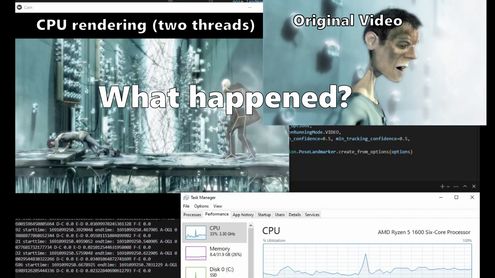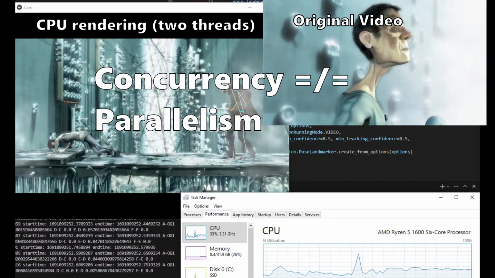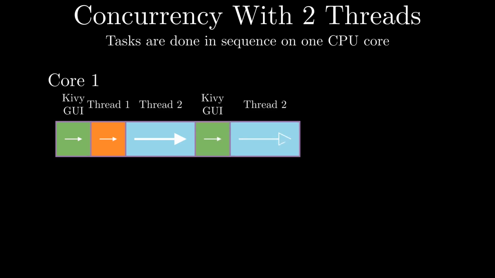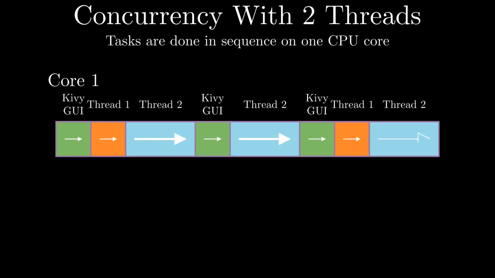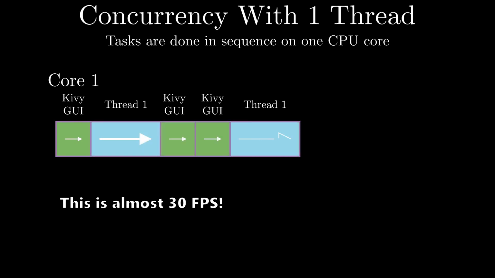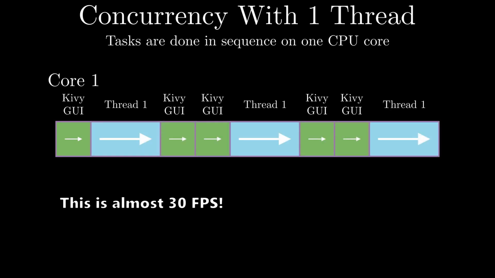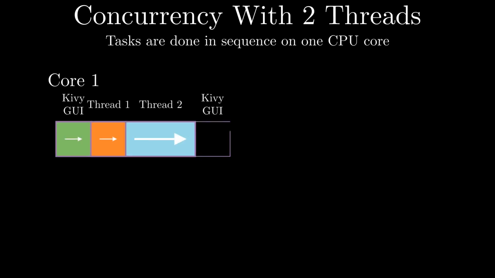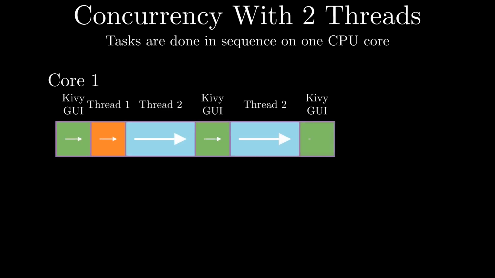This is because, again, concurrency is not parallelism. Once CPUs start working, they have to divide time between sequential tasks. My GUI, thread 1, and thread 2. Before, tasks were only divided between my GUI and thread 1, which almost made it 30 FPS. However, adding the second thread forced the CPU to split time between the 2 threads, not magically find time to execute thread 2.